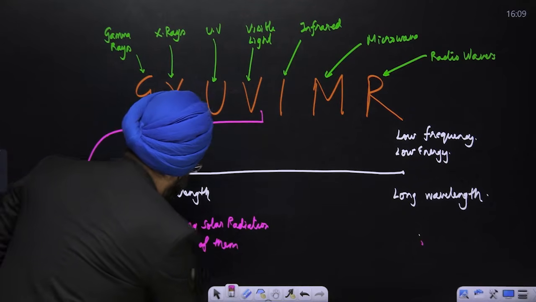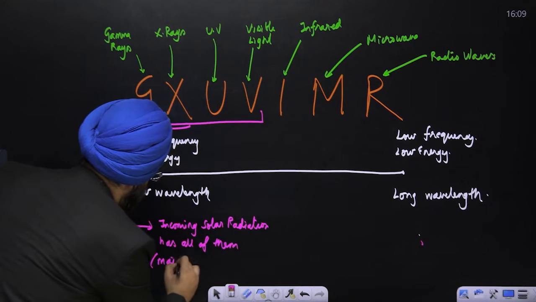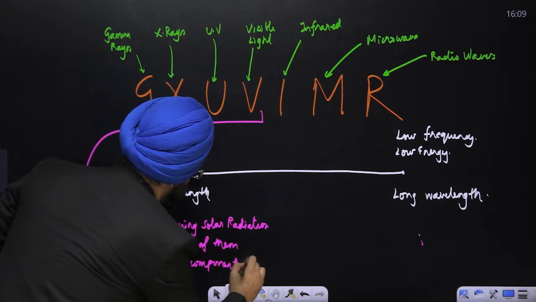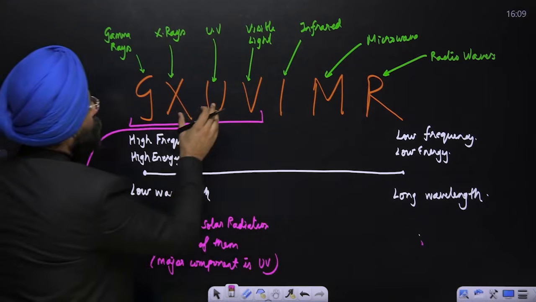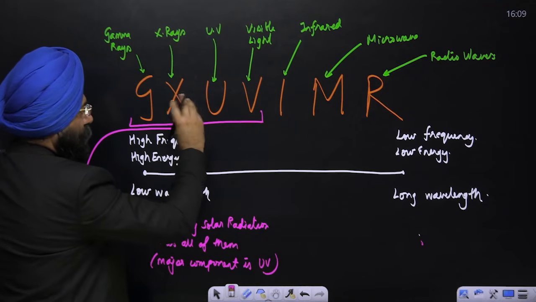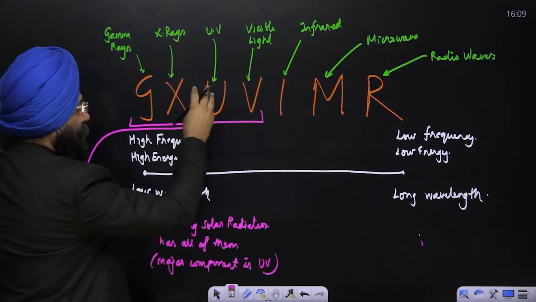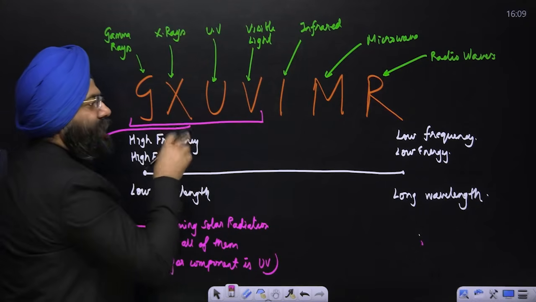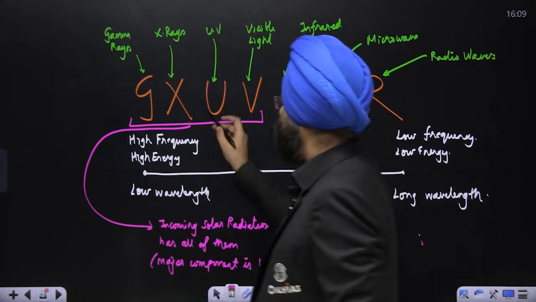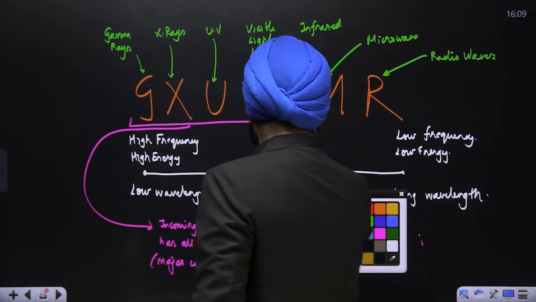But the major component is UV. Now tell me just one thing, UV basically lies in the bracket of high frequency, relatively higher energy, and short wavelength. That means it is a short wave. Isn't this a short wave?